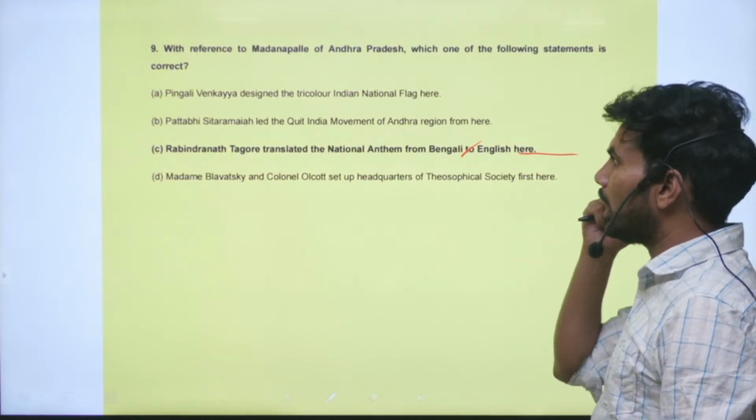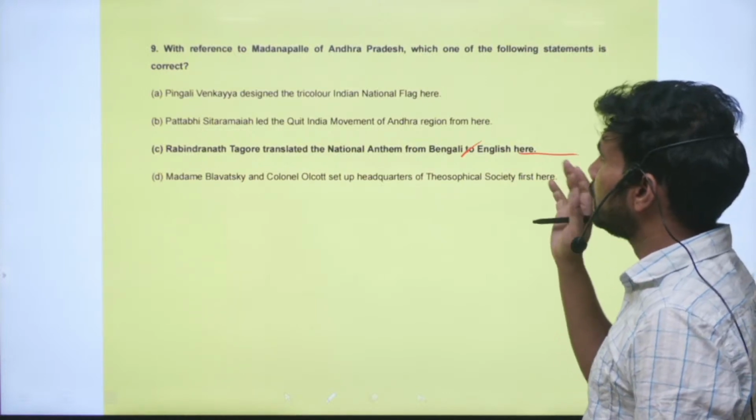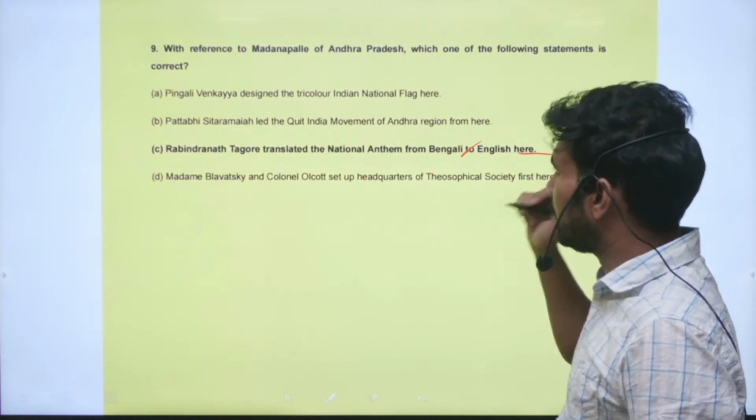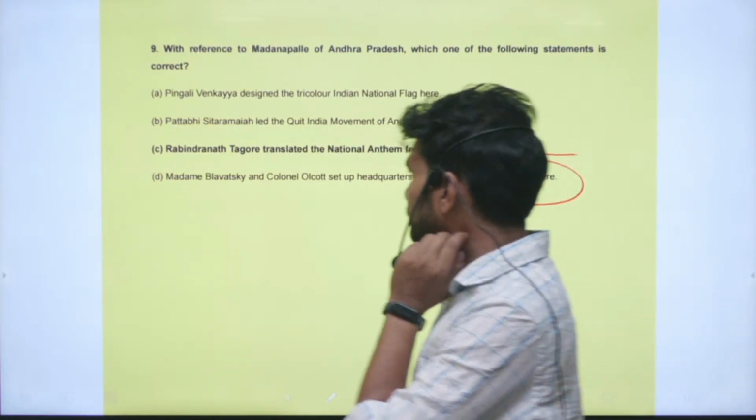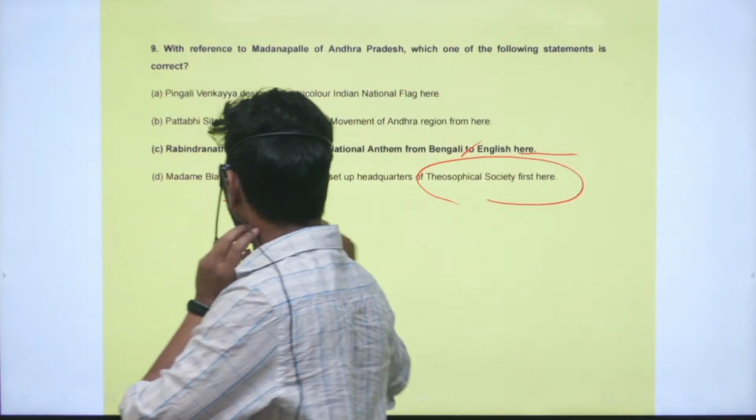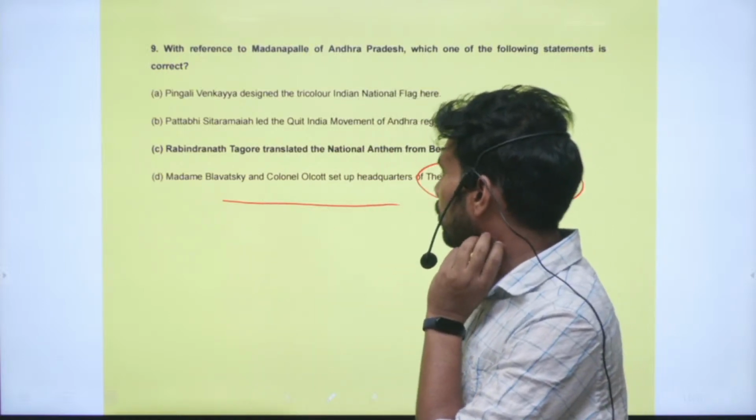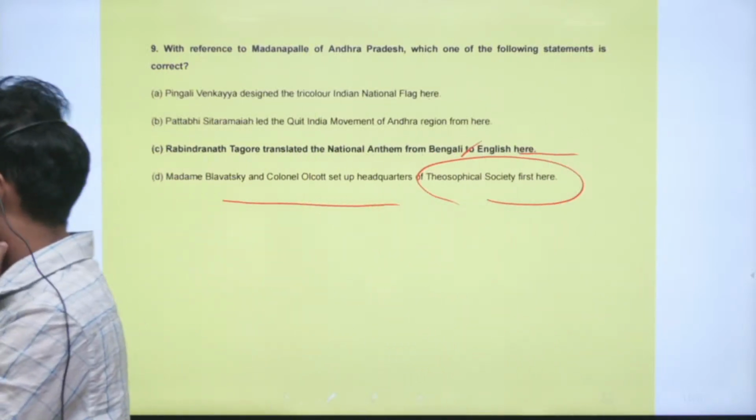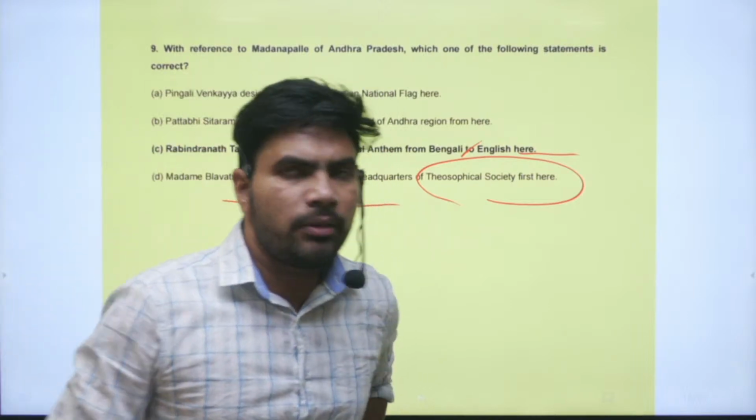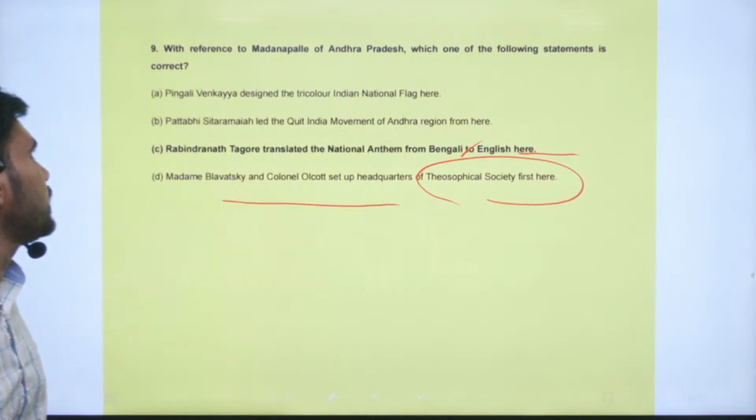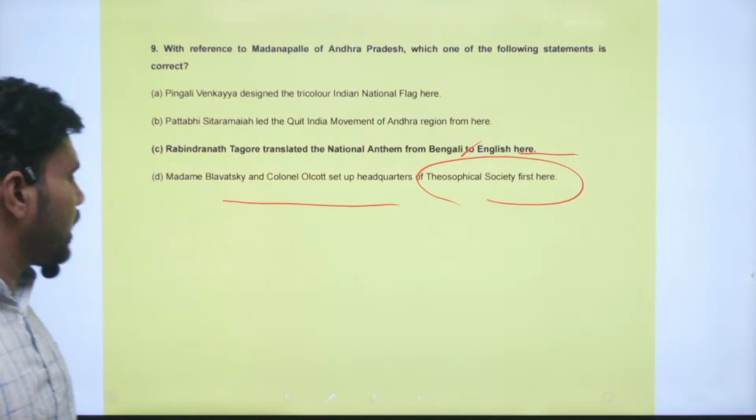So that is what the answer says. But Madanpalli is very much associated with the Theosophical Society also. So these people, Madame Blavatsky and Colonel Olcott, are also associated with that particular place, Madanpalli, in present-day Rayalaseema region of Andhra Pradesh. You will find that place. Right. The correct option is option C.